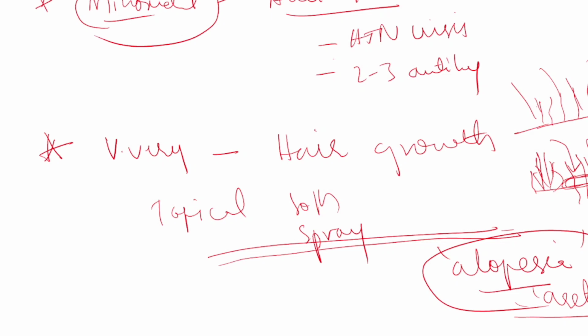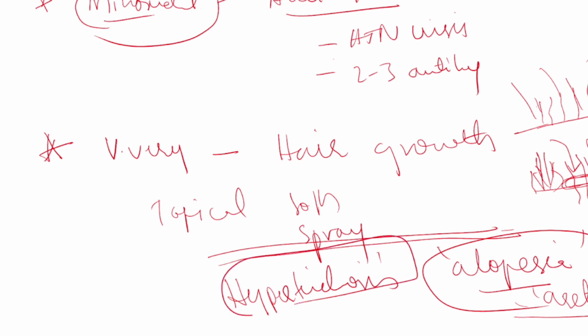If minoxidil is applied in other places, there it can cause hypertrichosis, excessive growth of hair. Okay, if applied on the face, hair will grow all over the face, hypertrichosis will happen. So wherever alopecia is there, only in those places we have to apply minoxidil. Understood this point, everybody?